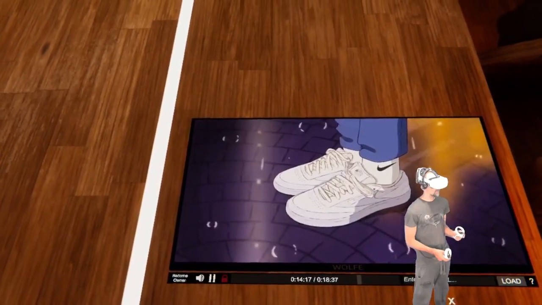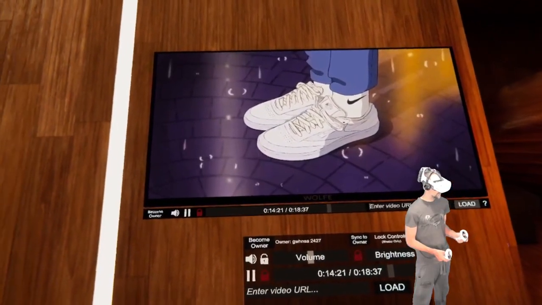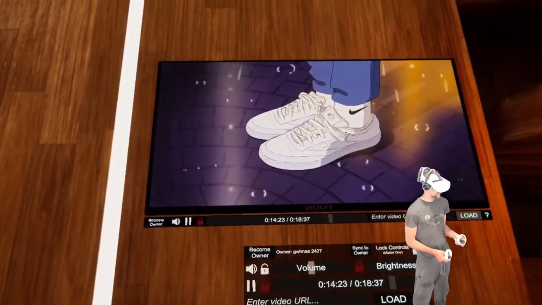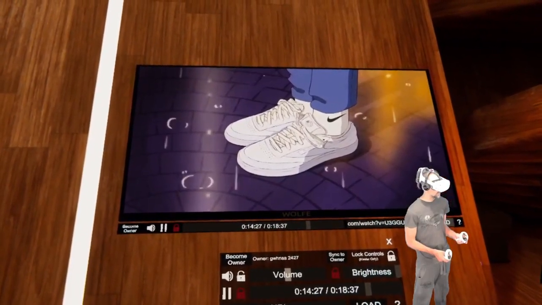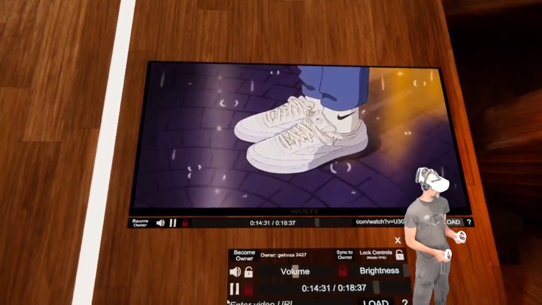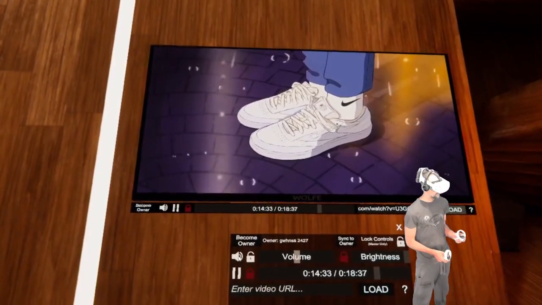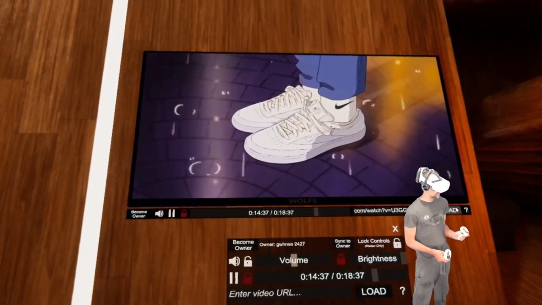Copy link address. Then I would go over here, highlight it, and then hit Control V. And that would load in there.